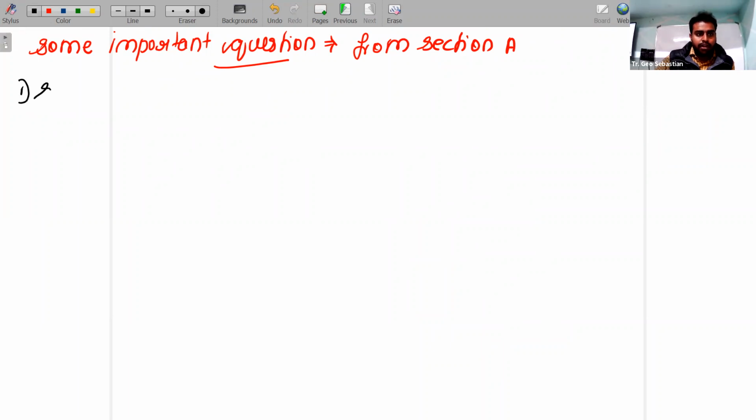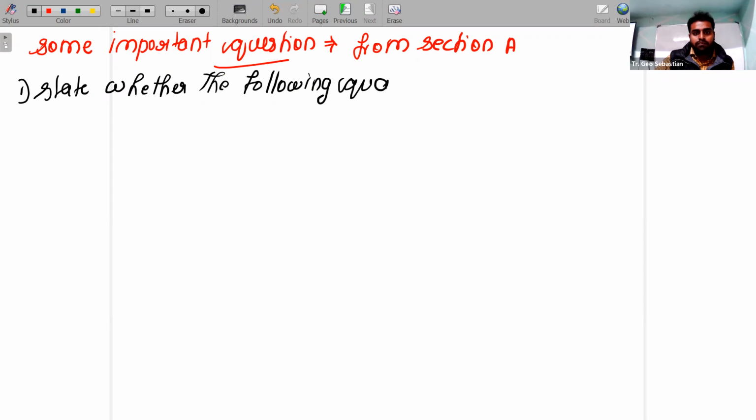one question they will ask: state whether the following quantity is a scalar or vector. So some quantities they are given. I'll write all the quantities.